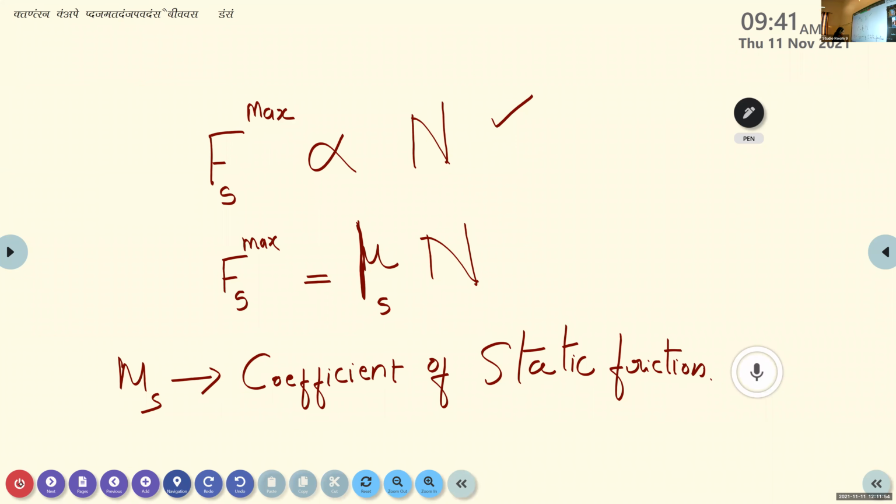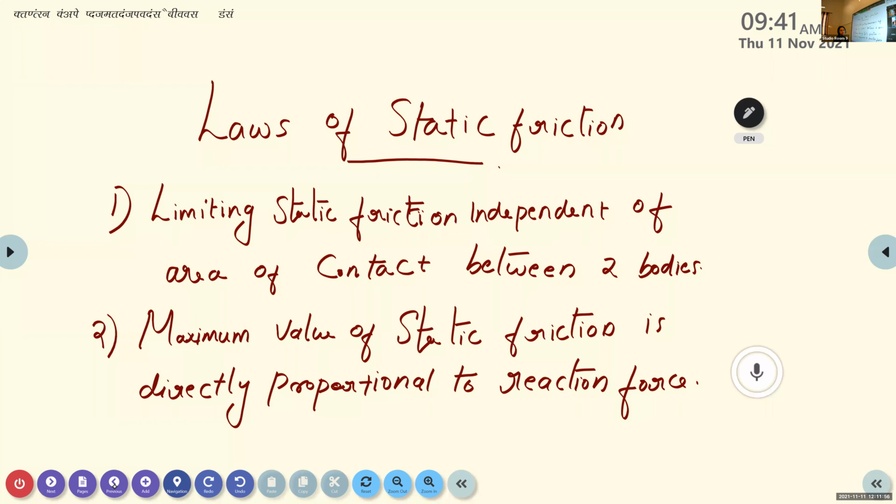So here we start our class by explaining the laws of static friction. According to the first law, limiting static friction is independent of the area of contact between two bodies. Here we consider a horizontal surface and an object of mass m placed on it.